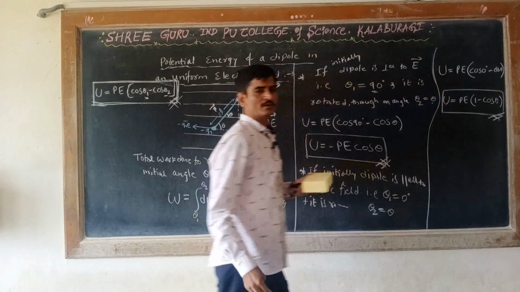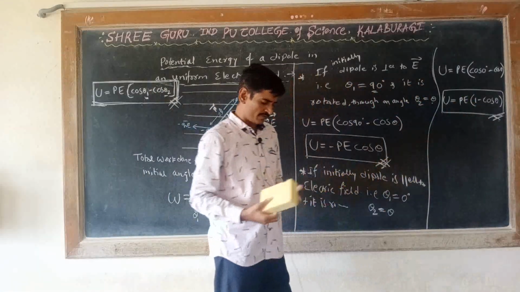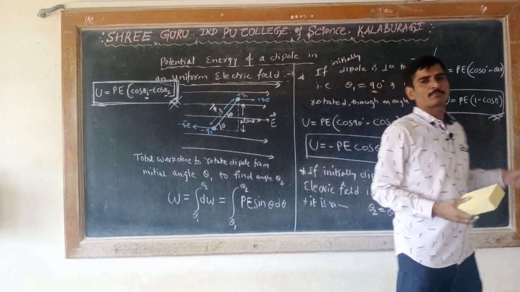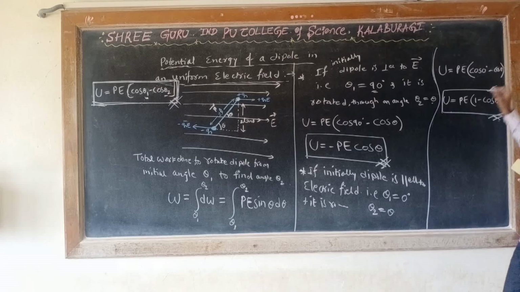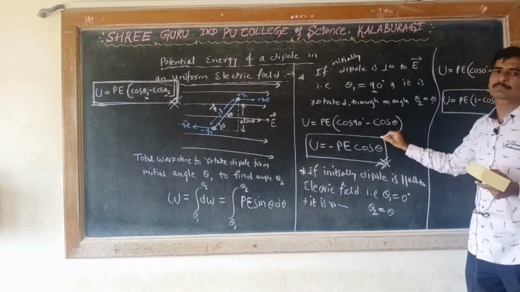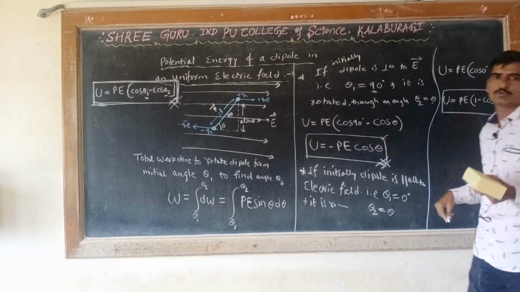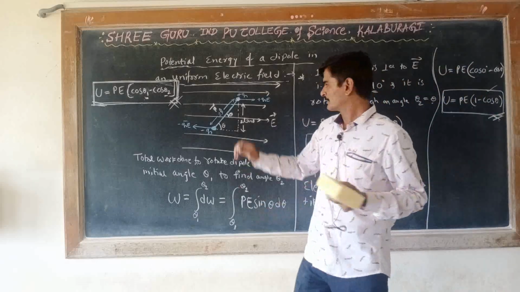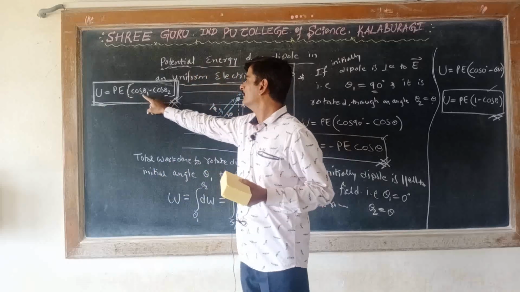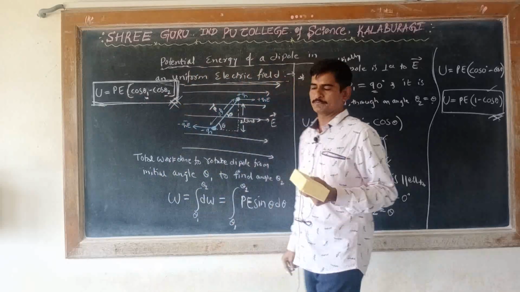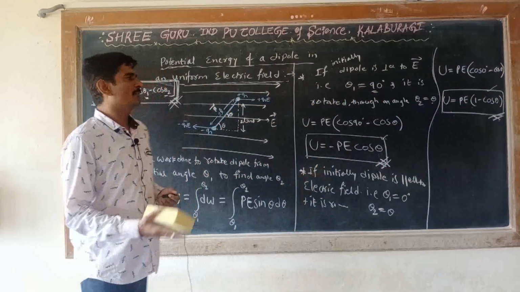You have to use this formula when the initial position of the dipole is taken as parallel to the electric field. If the initial position of the dipole is taken as perpendicular to the electric field, we have to use this formula to find the potential energy of the dipole. If the initial position is random, anything, then in general you can use this formula: U is equal to PE into cos theta 1 minus cos theta 2. Understood? This is the potential energy of a dipole in a uniform electric field.